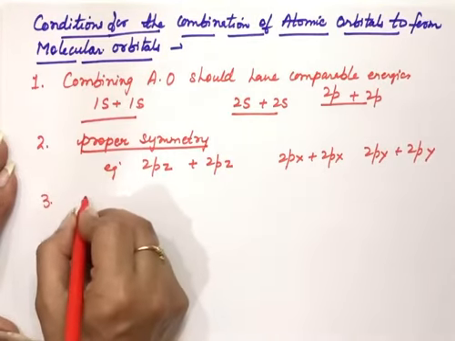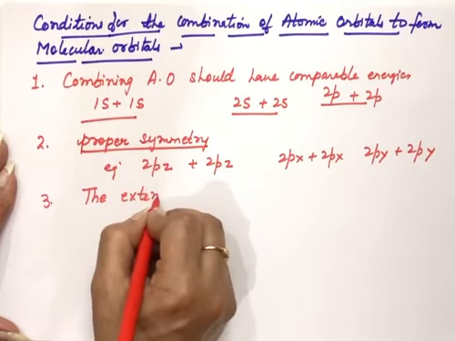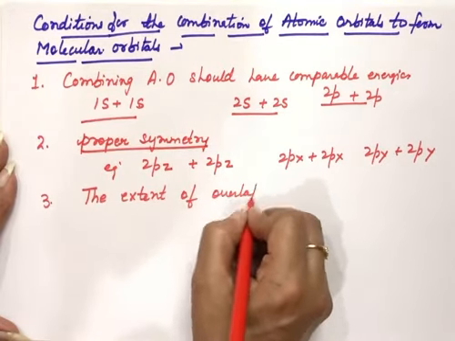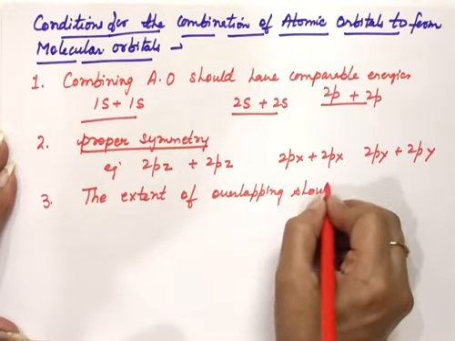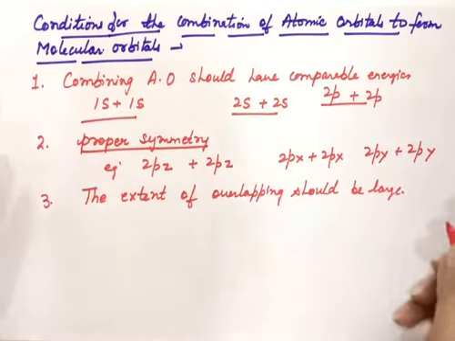And third is the extent of overlapping between these atomic orbitals should be large, then only they will form molecular orbitals. So these are the three conditions which are required for atomic orbitals to form molecular orbitals.